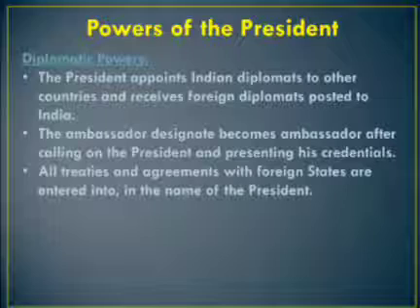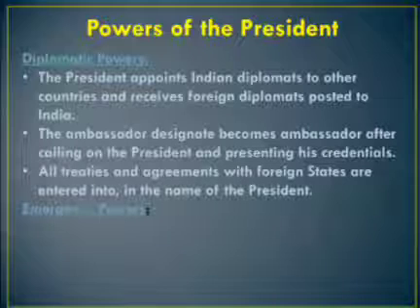Diplomatic power means the President appoints Indian diplomats to other countries and receives foreign diplomats posted to India. The ambassador designate becomes ambassador after calling on the President and presenting his credentials. Credential means a qualification or achievement. All the treaties and agreements with foreign states are entered into in the name of the President.